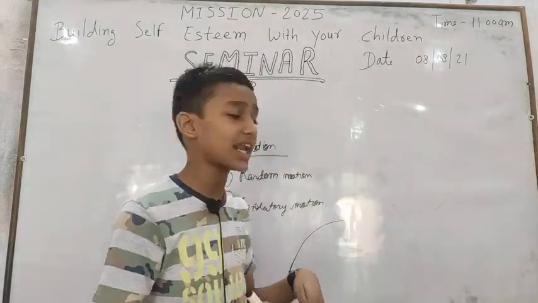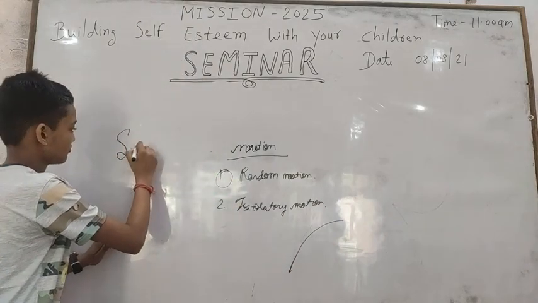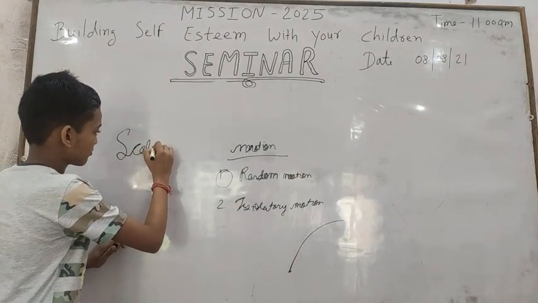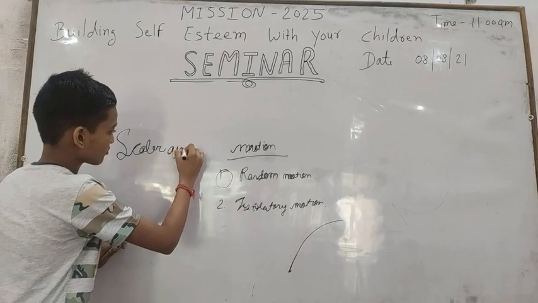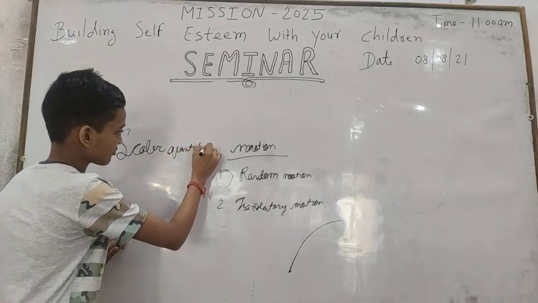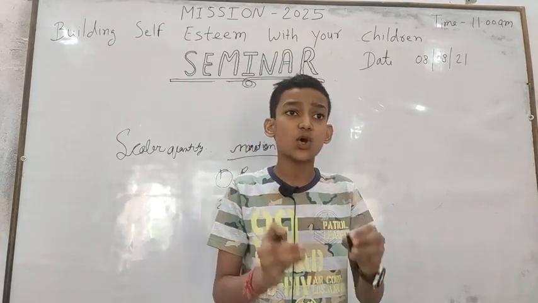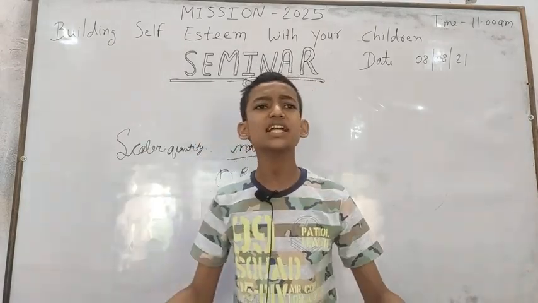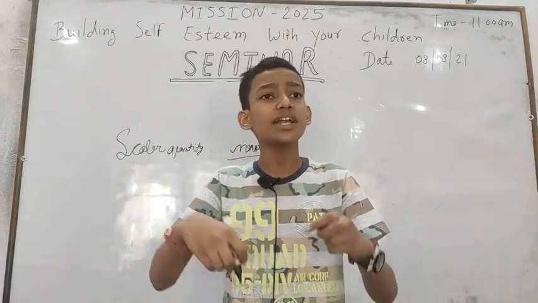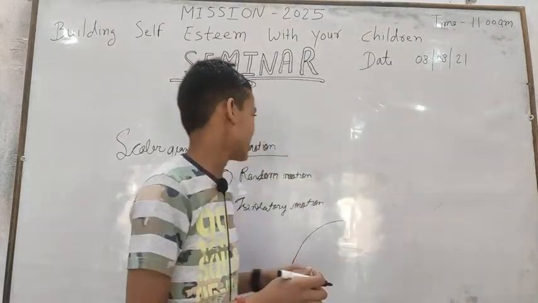Let's talk about scalar and vector quantities. Those physical quantities which have only magnitude are called scalar quantities and those physical quantities which have both magnitude and direction are known as vector quantities.